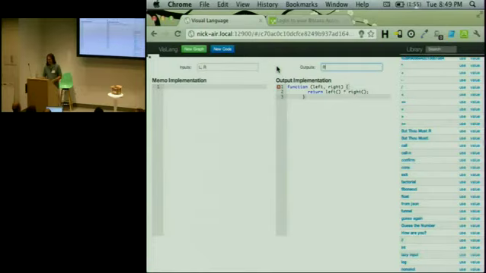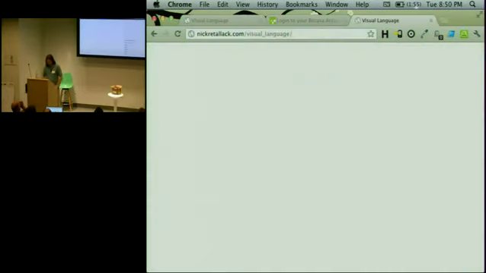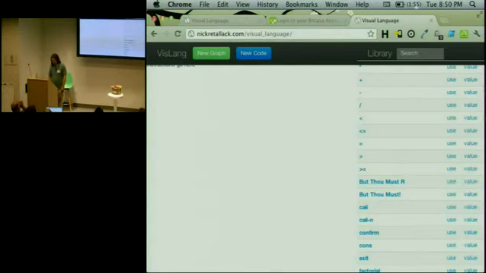So where can we find the application? Oh, this? It's at nickritalik.com/visual language. And there it is. So cool. Yeah, you can go there and play with it. Can we have this on Built with Angular? Sure, yeah. And also the other app that you do full time at work.